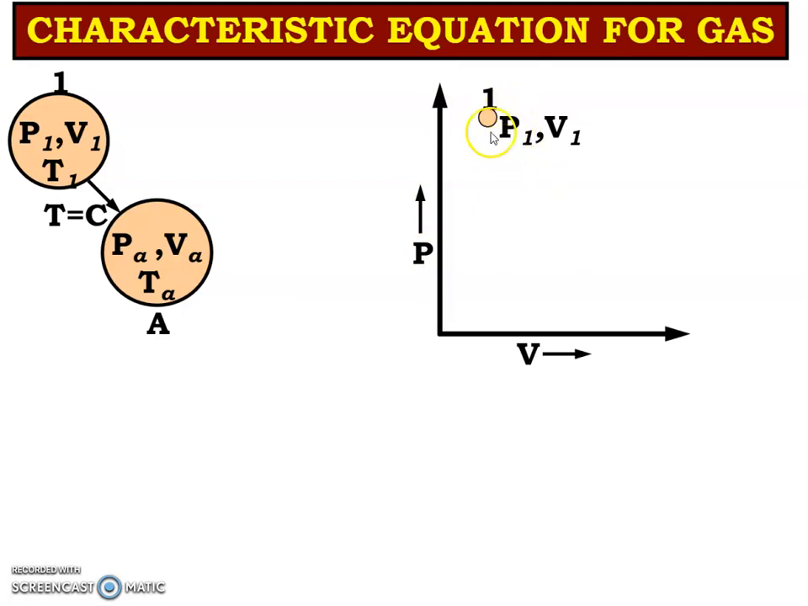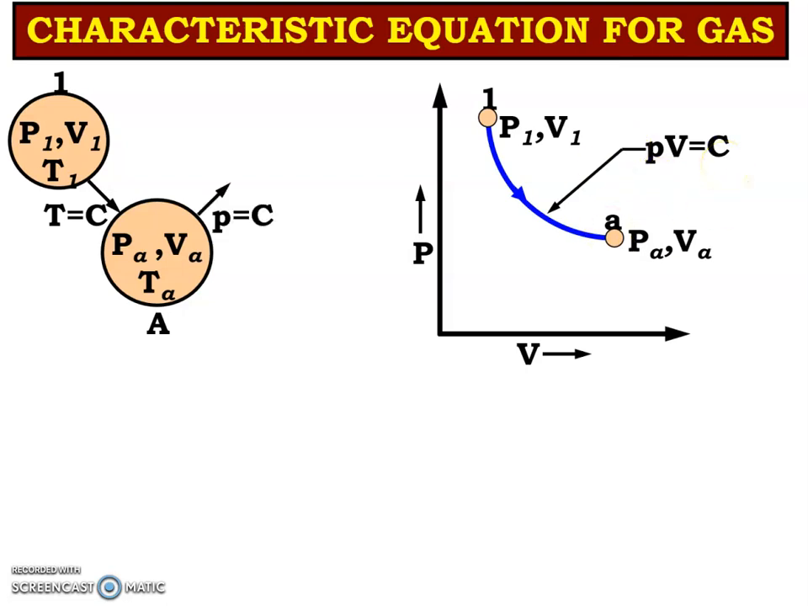We have initial state 1 having the pressure P1, V1. Now it passes through the process in which the temperature remains constant, that is nothing but Boyle's law, and it reaches the state A, and the final pressure and volume are PA and VA, that is PV is equal to constant.